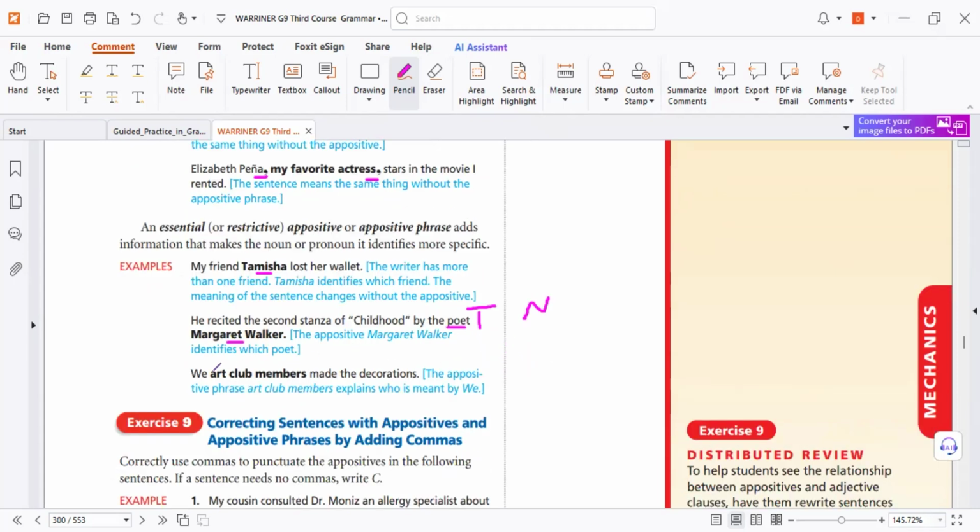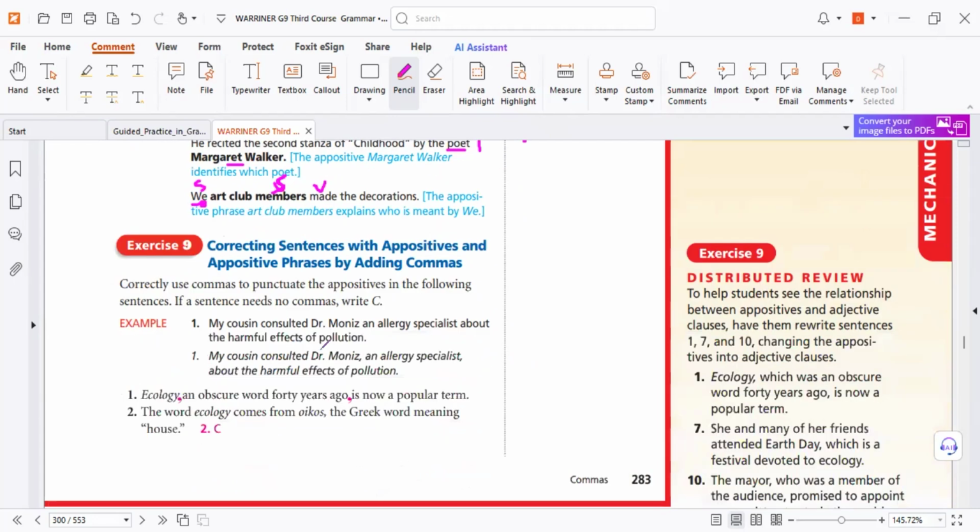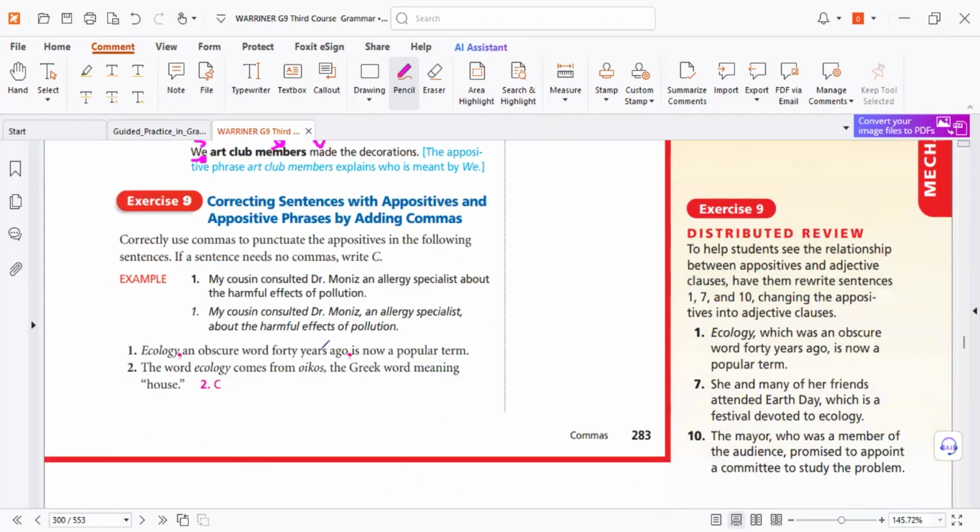Here again, an appositive phrase. We who are art club members made. So we, subject, members, subject again, and then verb. So no problem. So when I read in English, subject, comma, you need a second comma. Why? Because this information is not important, non-essential. So very important. That's why.